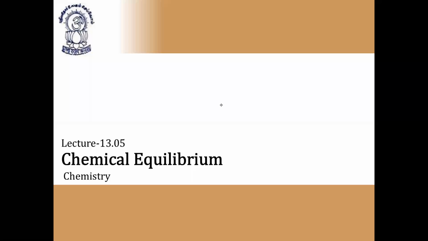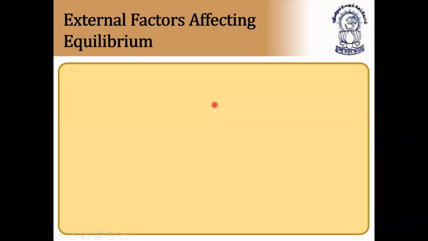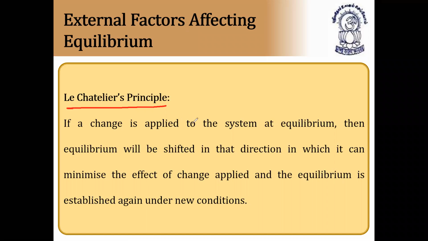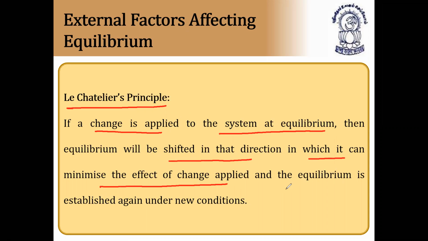Le Chatelier's principle. External factors affecting equilibrium, that is Le Chatelier's principle. What is Le Chatelier's principle? Let us discuss now. If a change is applied to a system at equilibrium, suppose a reaction is at equilibrium and it is subjected to a change, then the equilibrium will be shifted in such a direction in which it can minimize the effect of the change applied, and the equilibrium is established again under new conditions. This is called Le Chatelier's principle.